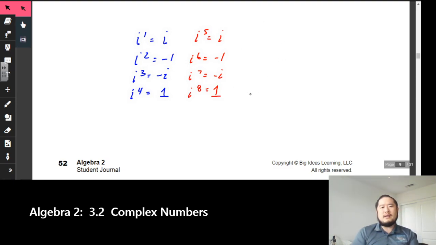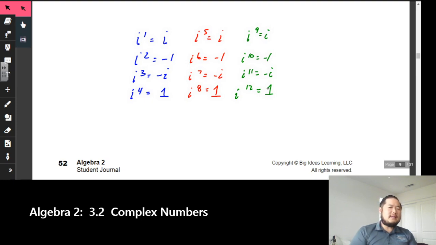That's going to repeat for every 4. i to the ninth is equal to i, i to the 10th is equal to negative 1, i to the 11th equals negative i, and i to the 12th equals 1.